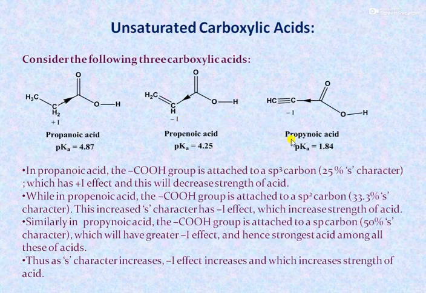Another example, in propynoic acid, the sp hybridized carbon atom to which the carboxylic group is attached has 50% s character, and therefore it shows a stronger electron withdrawing inductive effect. That's why this OH bond is more polar and can be easily dissociated, and the carboxylate anion is well stabilized by the electron withdrawing inductive effect of the sp hybrid carbon atom. Therefore, as the s character increases, the electron withdrawing inductive effect increases, which increases the strength of the acid.